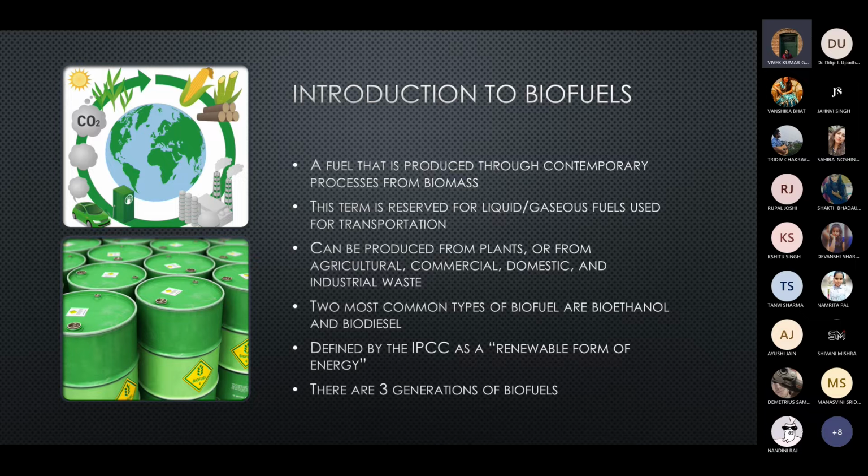There are two most common types of biofuel, which are bioethanol and biodiesel. Bioethanol is basically an alcohol made by fermentation, majorly from carbohydrates produced in sugar or starch crops, such as corn or sugarcane. Ethanol can be used as a fuel for vehicles in its pure form, but it's generally used as a gasoline additive to increase octane and improve vehicle emissions. Bioethanol is majorly used in countries like the United States and Brazil.